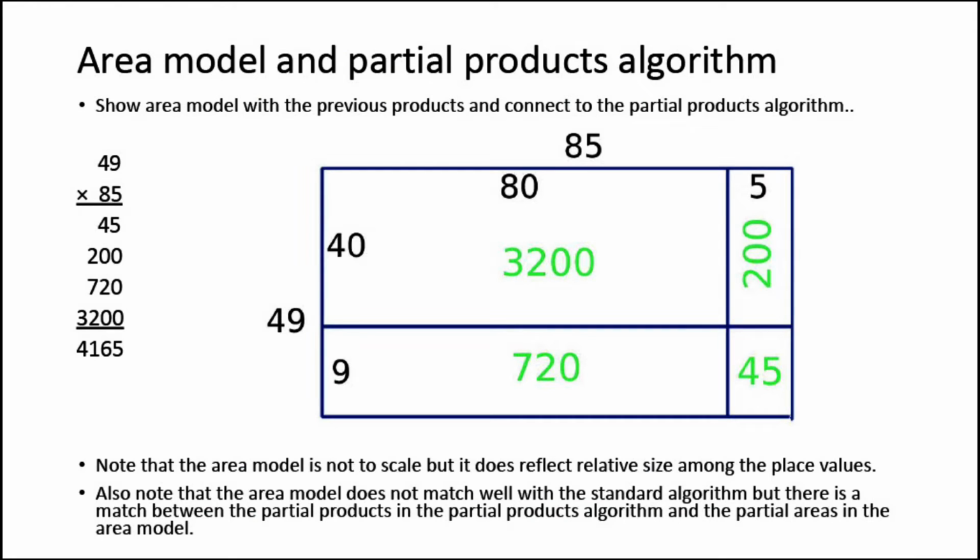You can see the picture of the area model, and notice that the numbers in green correspond to the partial products in the algorithm. So note that the area model is not to scale, but it does reflect relative size among the place values. Also note that the area model does not match well with the standard algorithm, but there is a match between the partial products in the partial products algorithm and the partial areas in the area model.